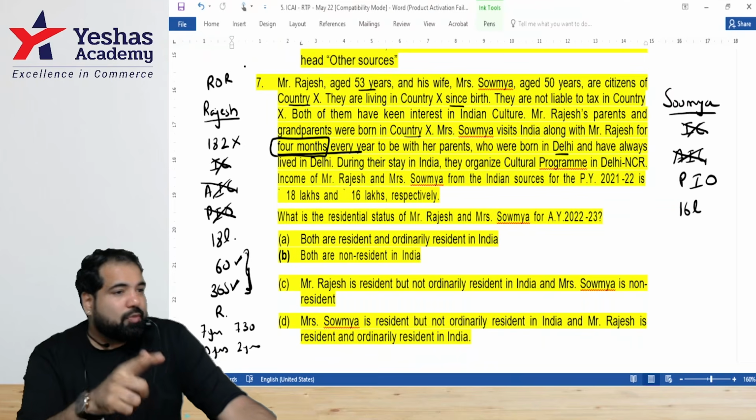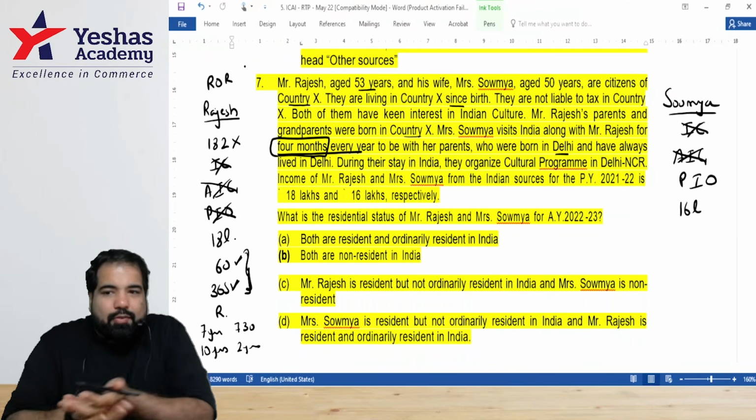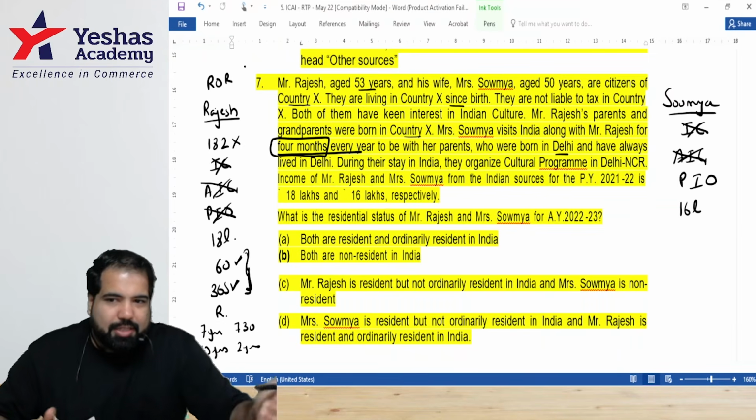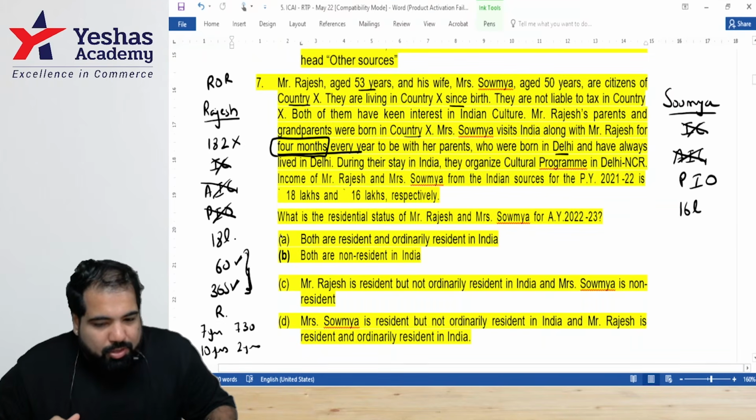Because 7 years also is fulfilling and he is a resident in at least two. But sir, how is he a resident? At least he's fulfilling second condition. Any Lakshman Rekha he crosses, he's a resident. So he's a ROR, guys. Let's check. So then this can be the question. The first one it can be A, or it can be D. Now B and C is out of the question, guys.